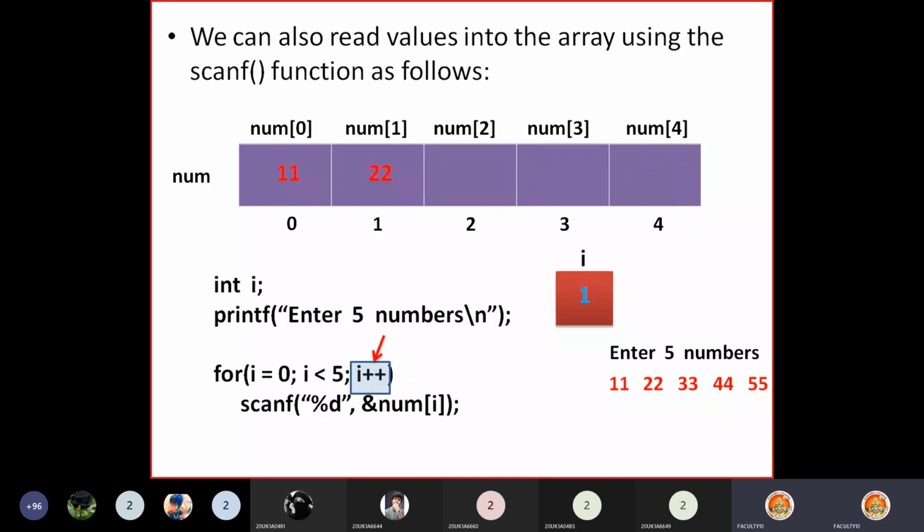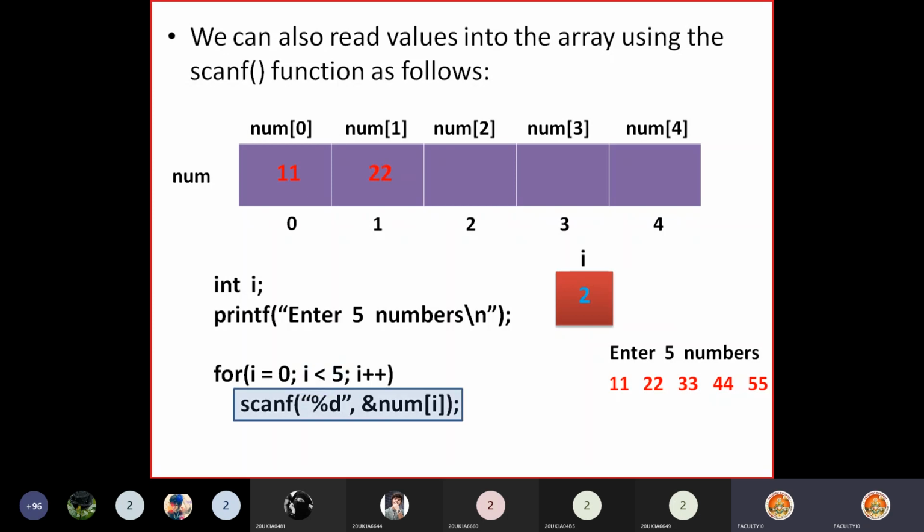When i++ is executed, the i value will be incremented by 1. The current value is 1. Now the i value becomes 2. Again control goes to the condition part and checks the condition. This is how the for loop executes, we discussed already. So i less than 5, what is the value? 2. 2 less than 5, yes, true. This is executed, true. So then again it goes to the scanf function.